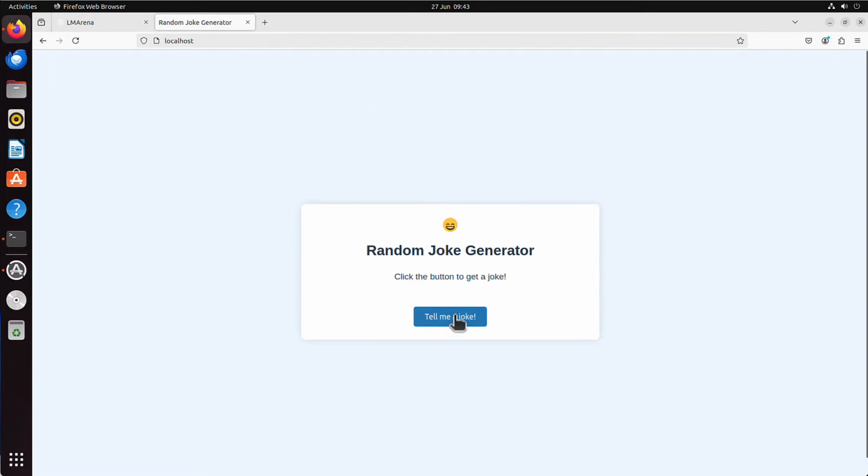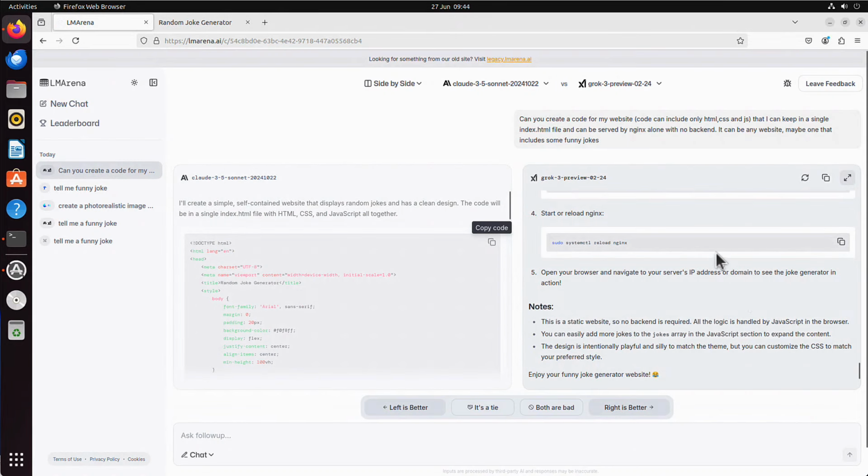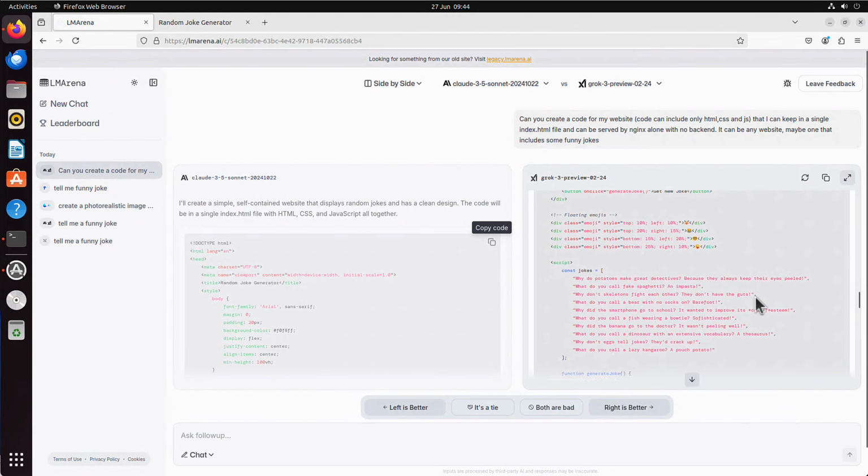Tell me a joke. What do you call a fish wearing a bow tie? Sophisticated. Alright. Tell me another joke. Well, never mind. You know, this is what it looks like. That's what this website looks like. It's not bad, is it? Because it took it like 10 seconds to generate it, and I thought maybe it would be worse, but it's not bad. Let's see what Grok created for us.